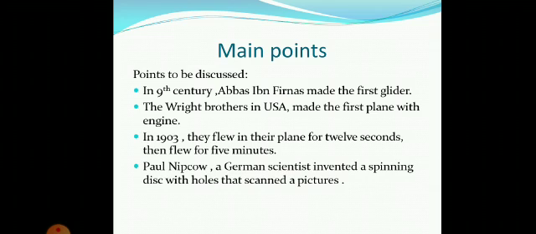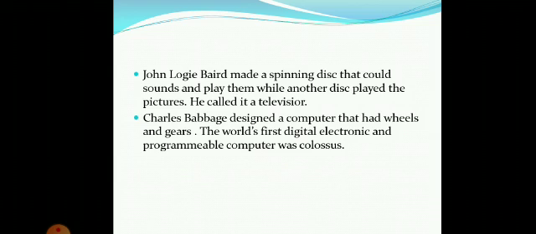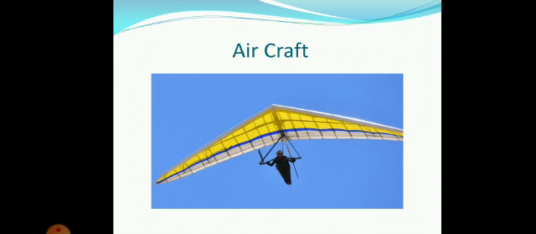Paul Nipkow, a German scientist, invented a spinning disc with holes that scan a picture. John Logie Baird made a spinning disc that could sound and play them while another disc played the pictures. He called it a televisor. Charles Babbage designed a computer that had wheels and gears. The world's first digital, electronic, and programmable computer was Colossus.